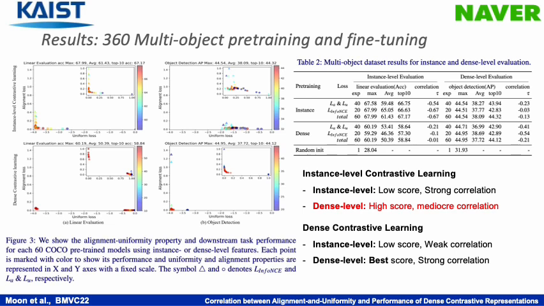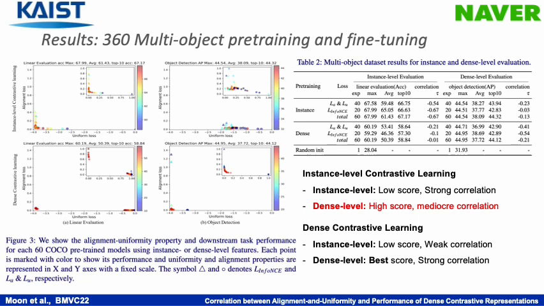However, for the pre-training schemes with dense CL, the results showed an irregular pattern depending on the uniformity, showing a weak correlation. Also, COCO pre-training showed inferior results to STL pre-training in linear evaluation, in both instance level and dense CL. We perform an object detection task to investigate whether such a performance gap occurs in dense prediction tasks.